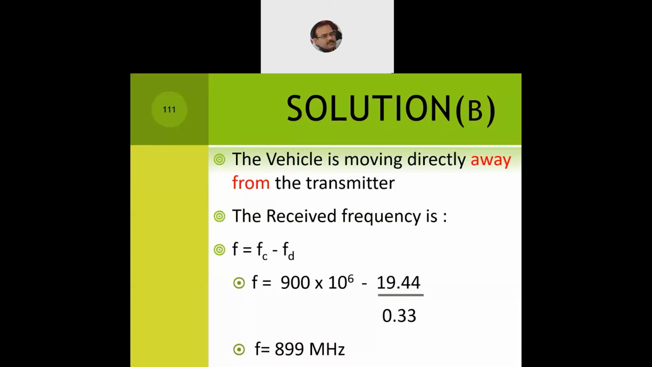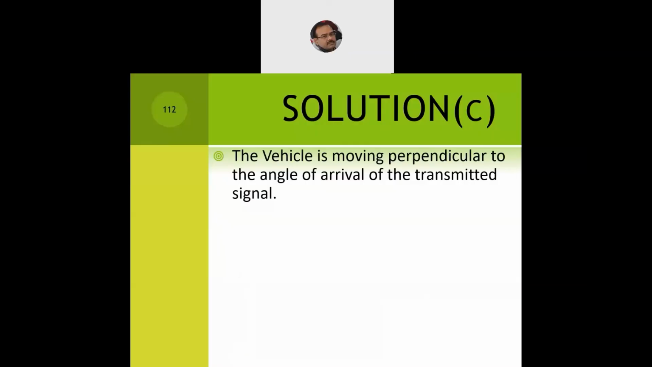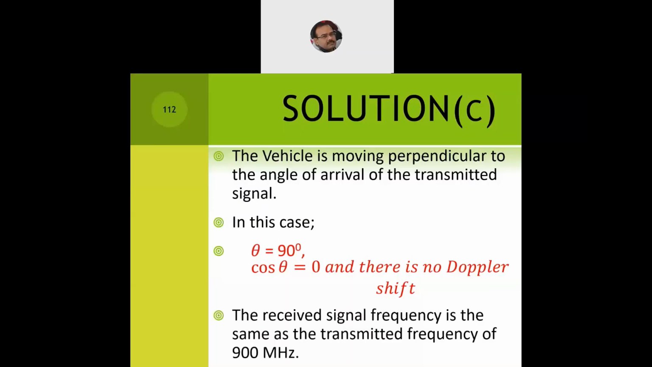Now the third one, the perpendicular part, here it will be the same. So when the vehicle is moving perpendicular to the angle of arrival of the transmitted signal, in this case theta is equal to 90 degrees and cos theta is equal to 0. So we presume that there is no Doppler shift, there is no Doppler effect. So we don't need to apply any formula or calculation like Fc plus Fd or Fc minus Fd. Since theta is equal to 90 degrees, we assume that the received signal frequency is the same as the transmitted frequency of 900 megahertz.